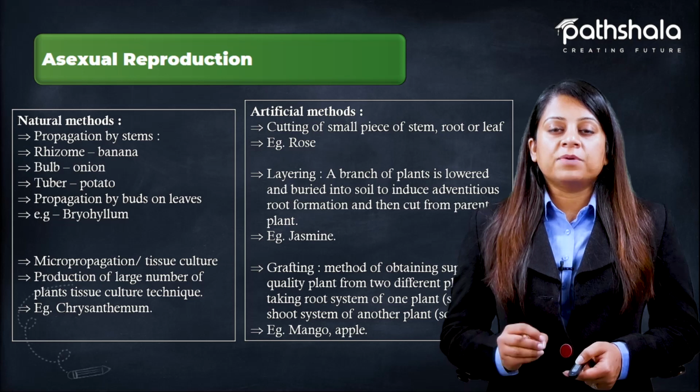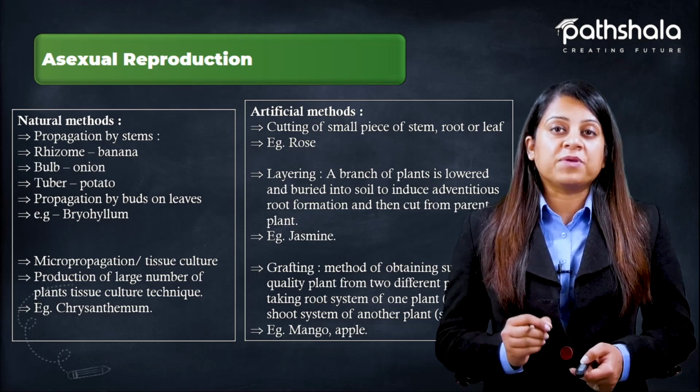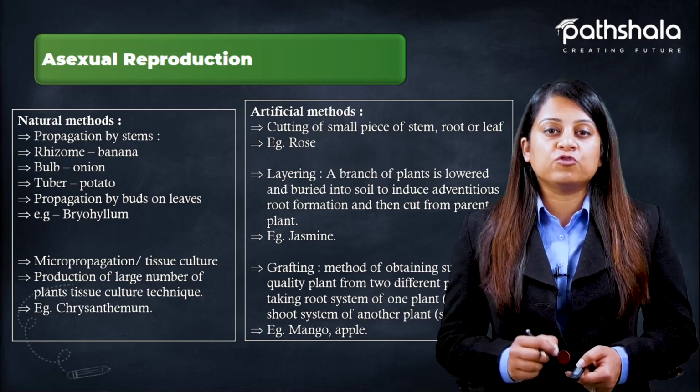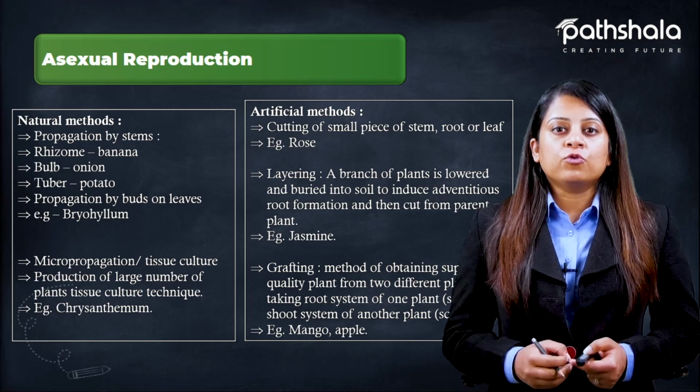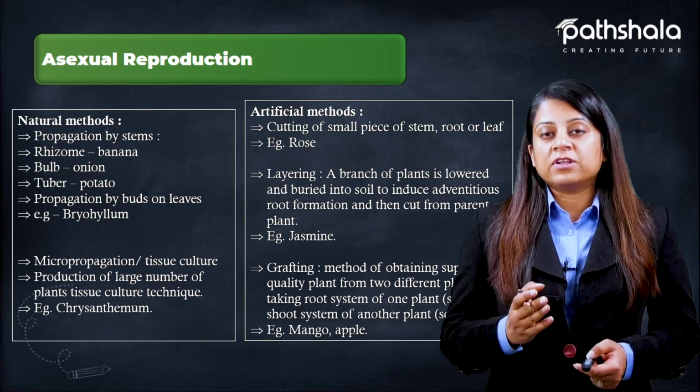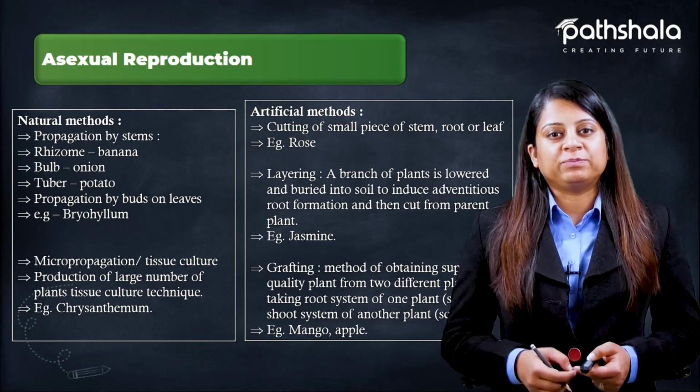In layering, a lower branch of the plant, that is basically a healthy branch, is lowered and buried into soil to induce new roots, and which is further cut from the parent body, and the plant grows into a new individual.